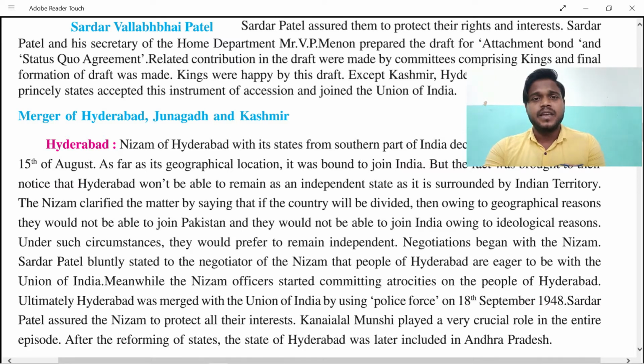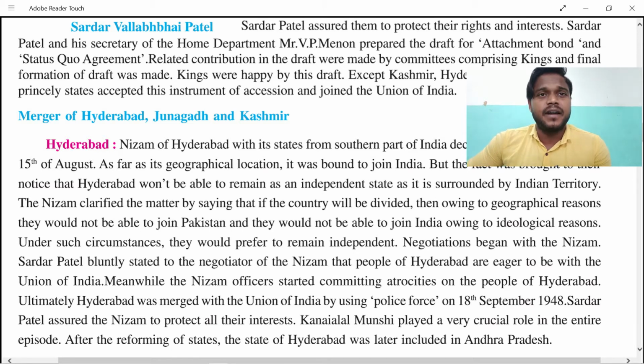Now see, if we talk about the Nizam of Hyderabad, the state in the southern part of India declared independence on 15th August. Because of its geographical location, it was actually bound to join India. But the fact was that Hyderabad wouldn't be able to remain an independent state. They feared that Hyderabad would be ruled by the Delhi government, that is, the central rule, so they were not feeling secure.